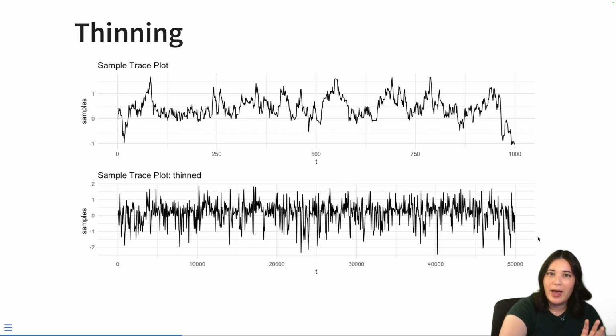Remember, when we have really correlated samples, they're still giving us information about our target distribution. However, the more autocorrelated they are, the less information each individual sample is actually giving you.